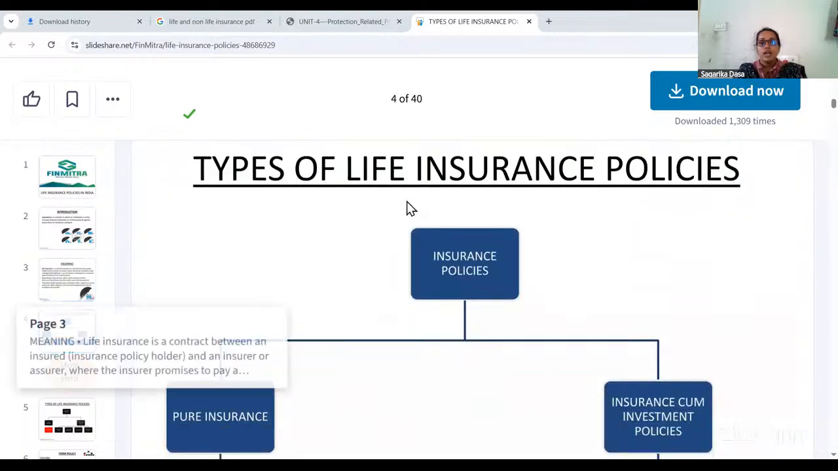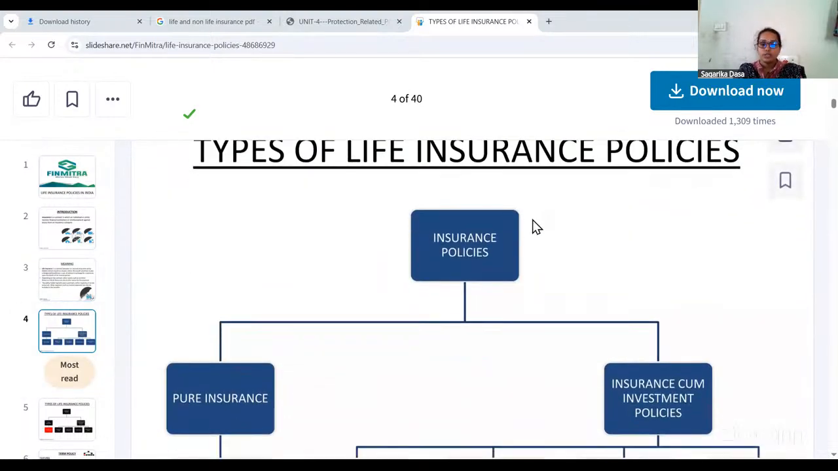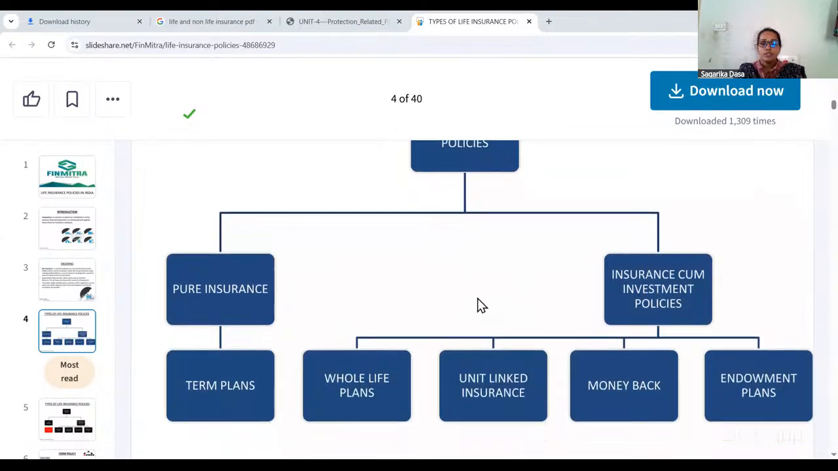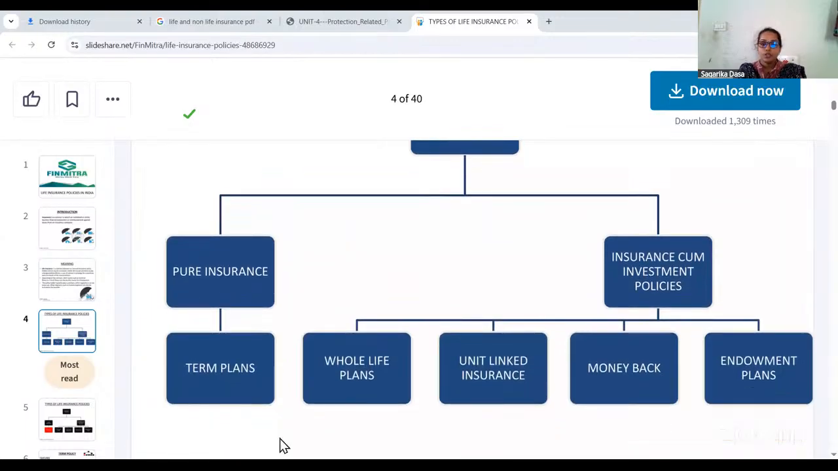Then we have types of life insurance policies. Life insurance policies are divided into pure insurance policy and insurance cum investment policy. Pure insurance policy is also called term plans. Insurance cum investment policies are whole life plans, unit linked insurance, money back plans, and endowment plans. So these are the various life insurance policies which we can see. Individually we are going to study these policies.